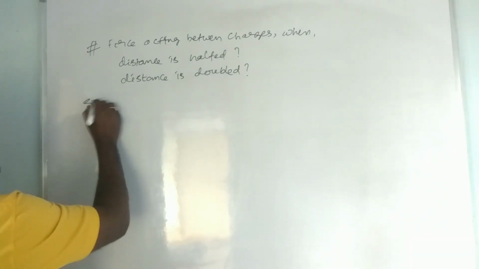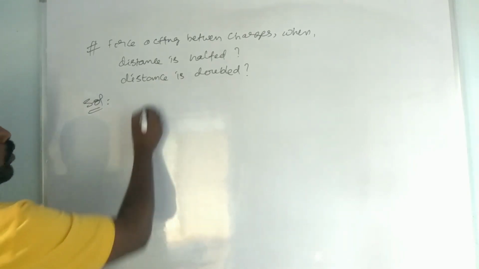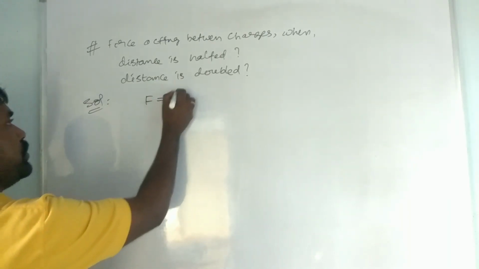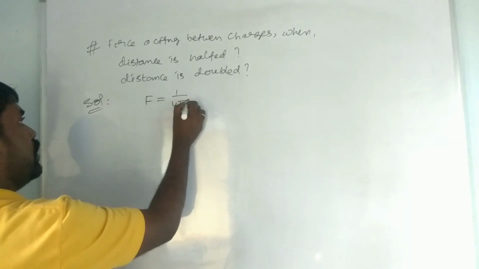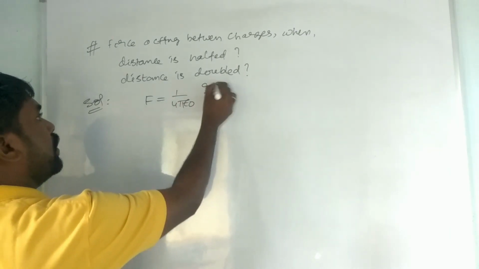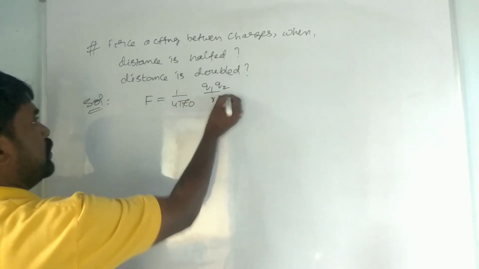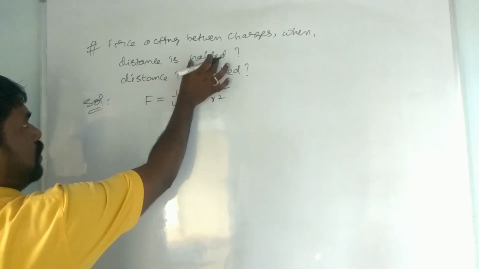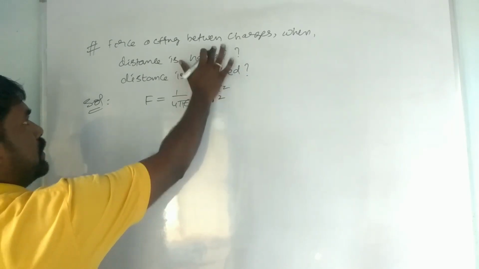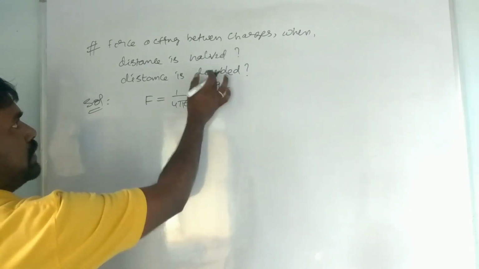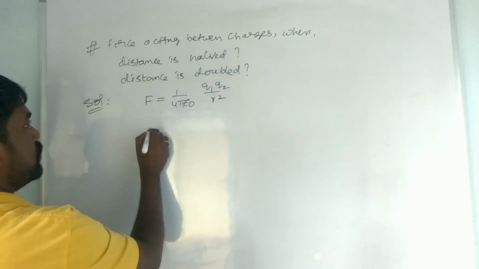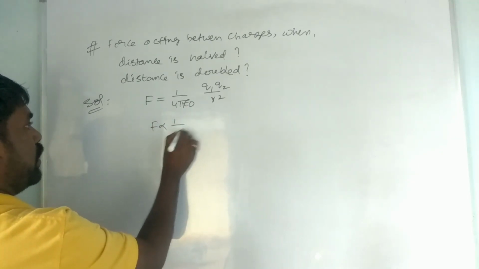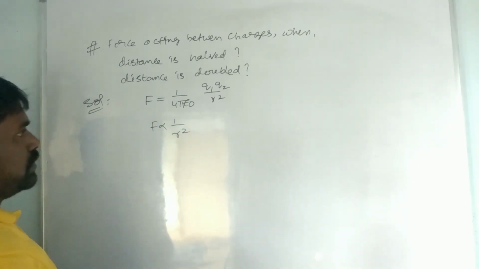So the force acting between two charges by Coulomb's inverse square law, we have to write that F is equal to 1 by 4 pi epsilon naught Q1 Q2 by r square. So here the change is the distance. One case the distance is halved and the other the distance is doubled. So F is inversely proportional to 1 by r square. So this is the relation here.